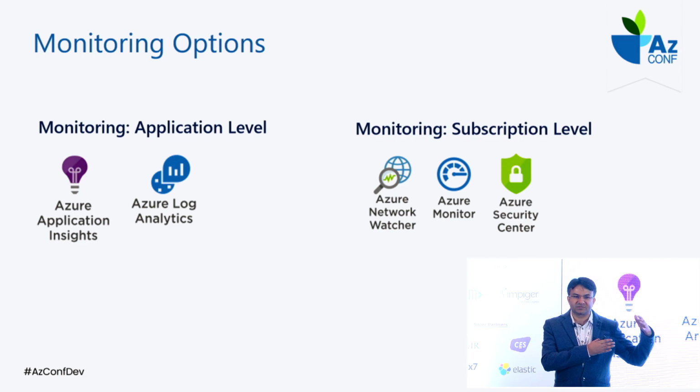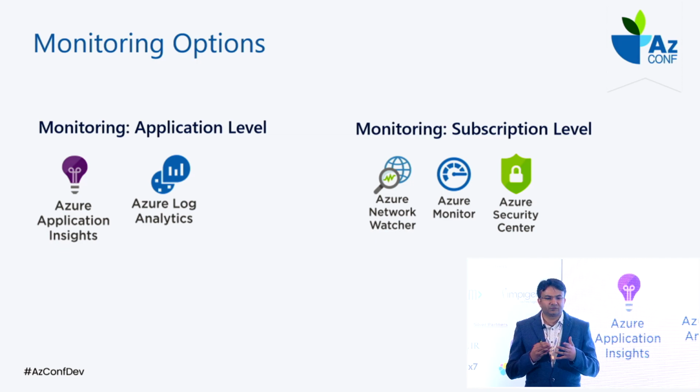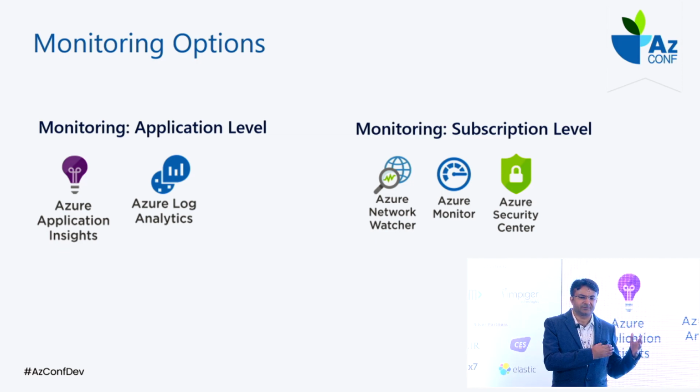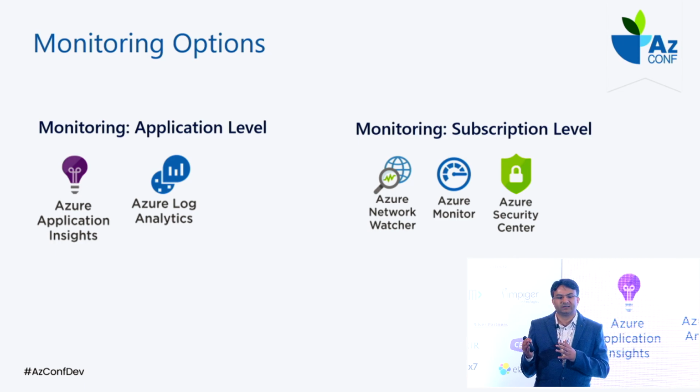Then we have monitoring at the subscription level. Ultimately, you are using a subscription for managing all the services. Now we need to figure out what is happening inside my subscription, which service is performing well and which is doing what. For monitoring at the subscription level, we have Azure Network Watcher, Azure Monitor, and Azure Security Center. These services will definitely help you figure out the behavior of your application. Sometimes you even need to find out the data in and data out, and we can figure those out using these monitoring services available for the subscription.